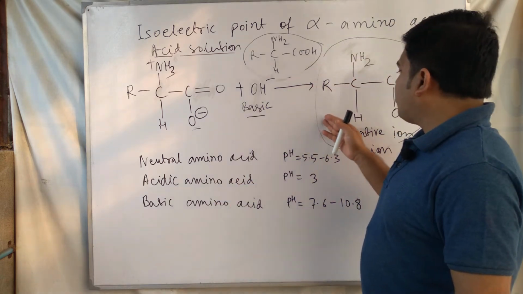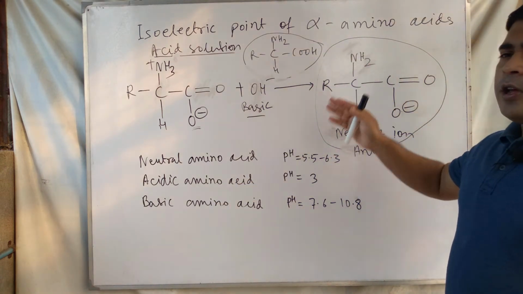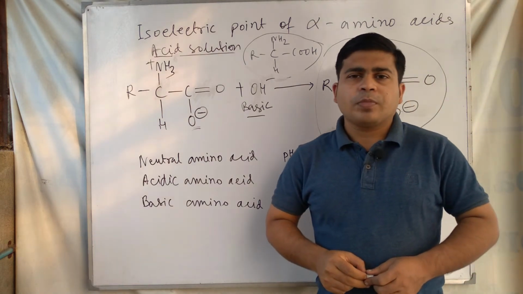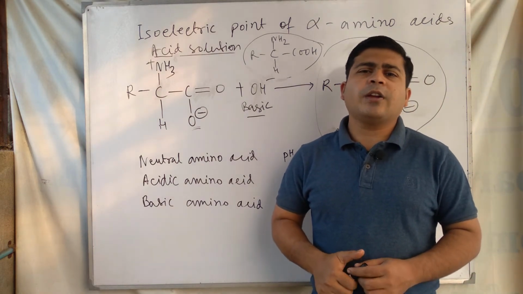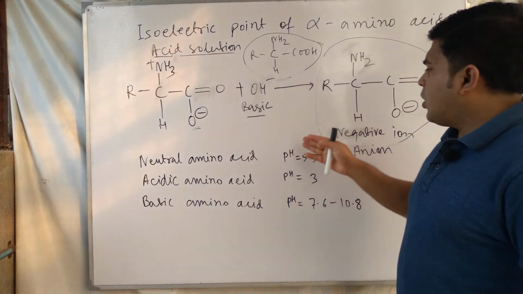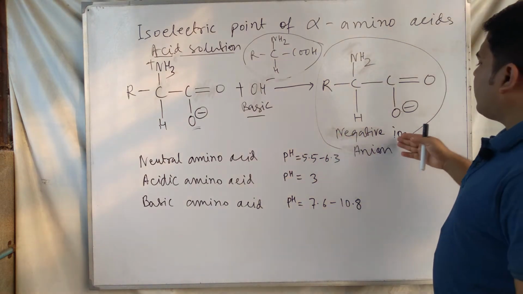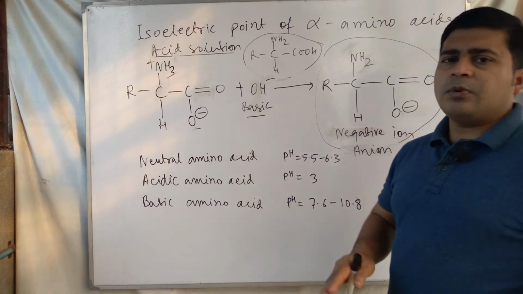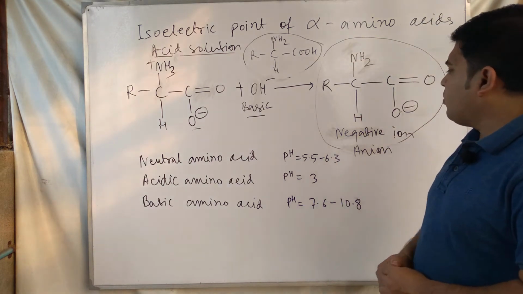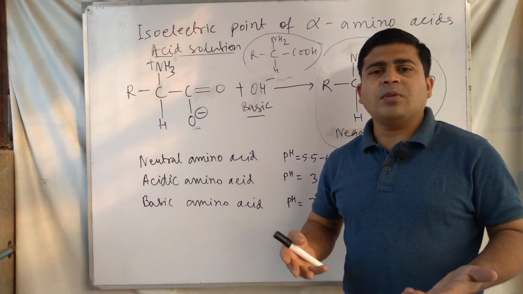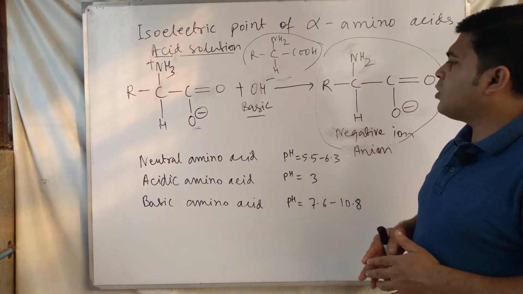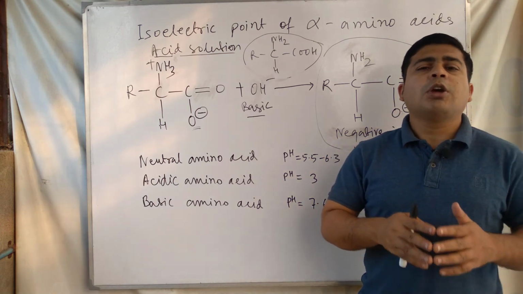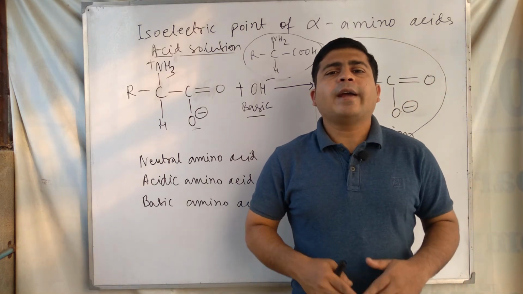When an amino acid molecule is a negatively charged ion, we know that an anion migrates towards the anode. During electrolysis, anions migrate towards the anode. In a basic solution, the amino acid is present as a negative ion. So in basic solution, the amino acid molecule should migrate towards the anode, because anions migrate towards the anode and cations migrate towards the cathode.